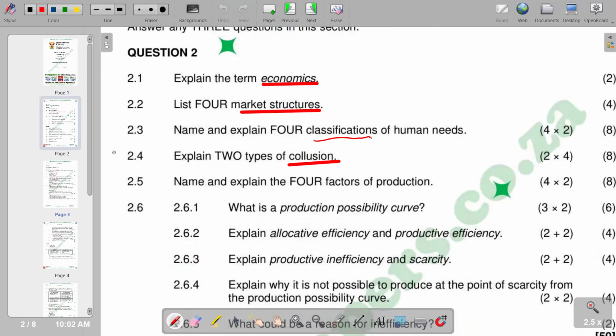The next question is this: name and explain the four factors of production. We know the four factors of production.